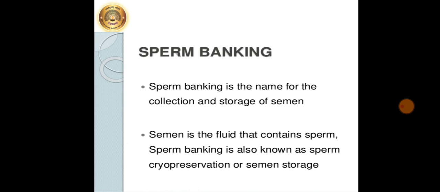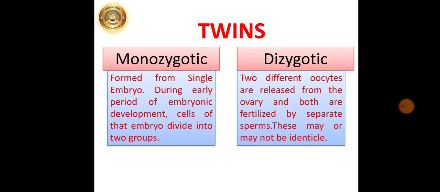Semen is the fluid that contains sperm. Sperm banking is also known as sperm cryopreservation or semen storage. Students, just mark all these things in your textbook because on these short notes may come in the exams.